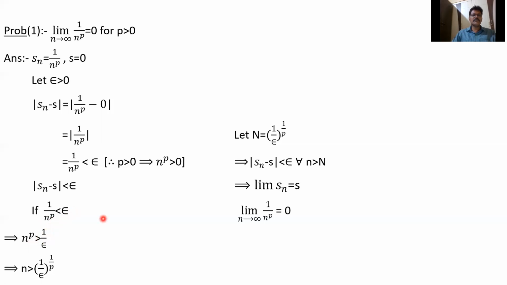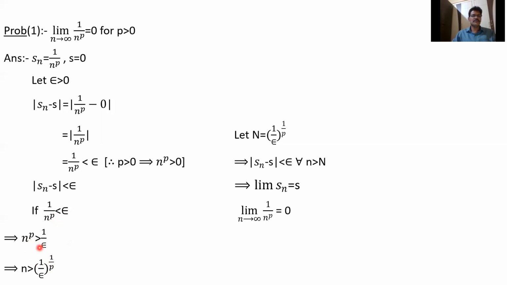For example, if you take 2 less than 4, then reversing, we get 1 by 2 is greater than 1 by 4. So when reversing the numbers, the sign will be changed. Here less than becomes greater than, and greater than becomes less than. So 1 by n power p less than epsilon implies n power p is greater than 1 by epsilon. Simple observation: 2 less than 4 implies 1 by 2 greater than 1 by 4.